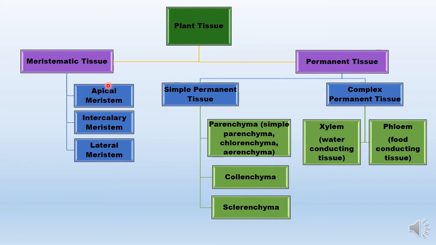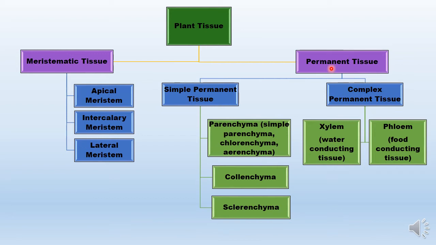And according to the location of meristematic tissue in the plant body, as we have just discussed that the growth in plants is localized. So what are these locations? So meristematic tissue, that is dividing tissue, is present in the apical region, in between the mature tissue, that is in the intercalary position, and in the lateral position, and they are known as apical meristem, intercalary meristem, and lateral meristem.